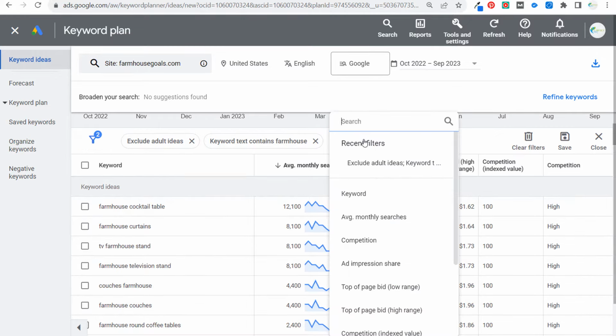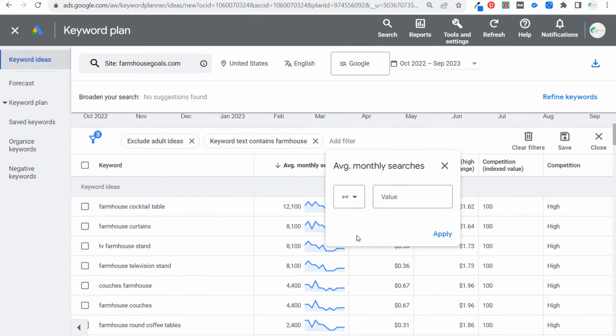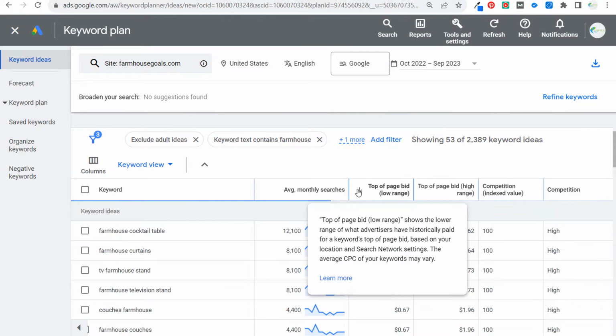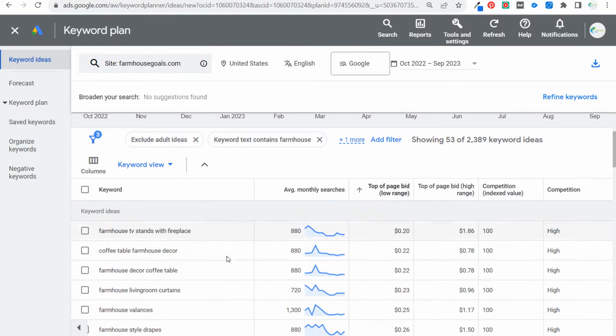Generally, what you want to do is say, let's use keywords where the average monthly searches is greater than or equal to 500, so keywords with a good amount of search volume. And then we can look at the top of page bid, the low range, to see what the most expensive keywords are and what the least expensive keywords are. Farmhouse TV stands with fireplace. That is a good long tail keyword, very specific, with a much lower top of page bid low range here at 20 cents.